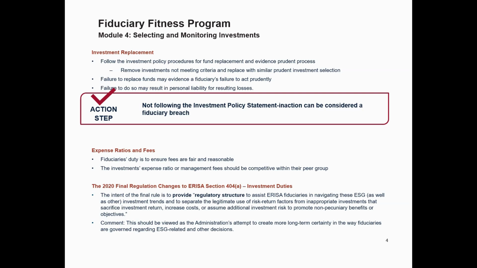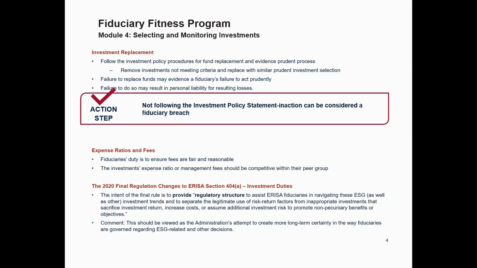The 2020 final regulation changes to ERISA Section 404A in regards to investment duties. Let's now turn to the 2020 updates to ERISA Section 404A regarding investment duties, particularly in the context of ESG investing, or environmental, social, and governance. One, the intent of the final rule. The aim of the 2020 final rule is to provide a clear regulatory framework for ERISA fiduciaries, helping them navigate investment trends, especially around ESG.